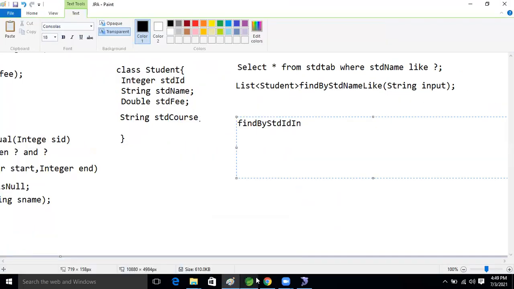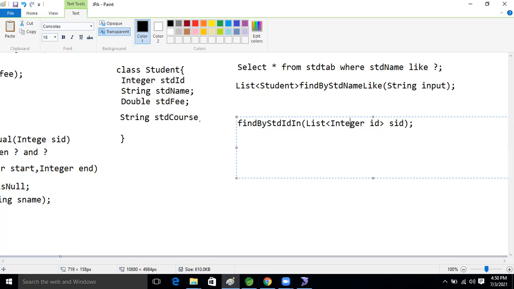And here we will take the argument as list of, because we are going to select multiple records. So list of Integer, because the data type is Integer. Integer ID. This is the generic type. So this is the method.